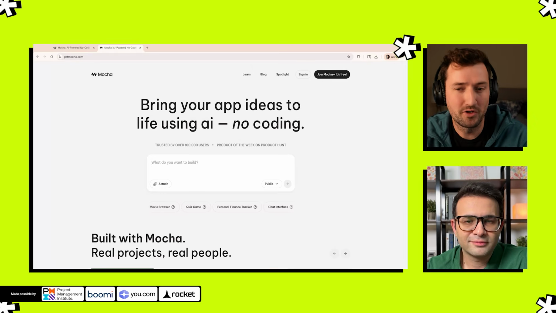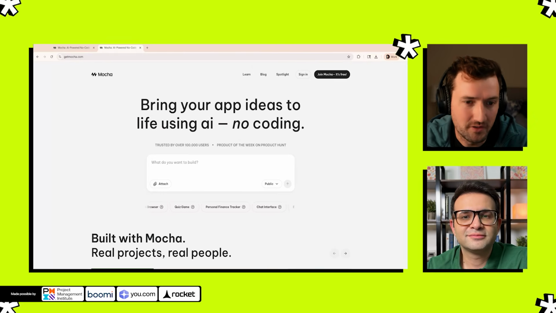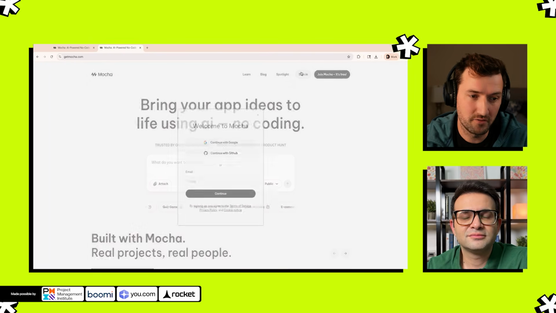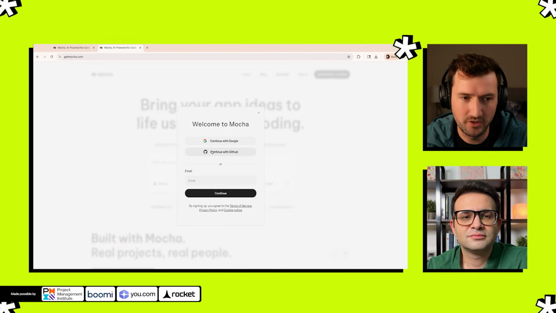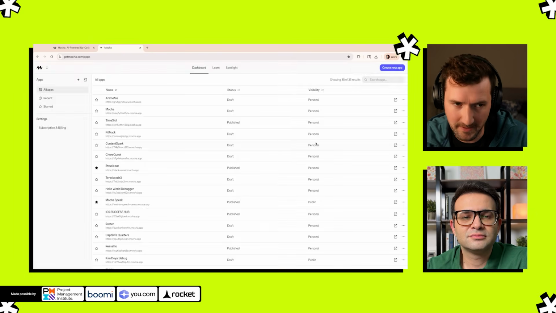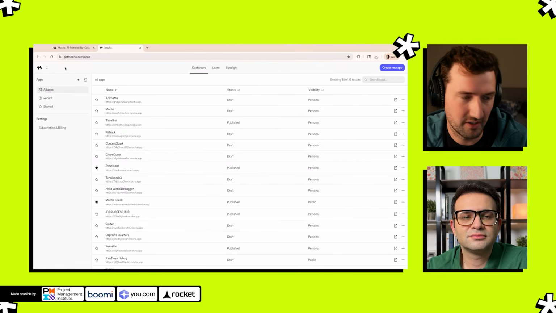Awesome. We can start whenever you're ready. So we're on getmocha.com, which is our website. So you can start here. You can start typing your idea directly, but I'm going to sign in because I already have an account. You can connect with GitHub, Google, or just email. And I'm going to log in because I already have an account.